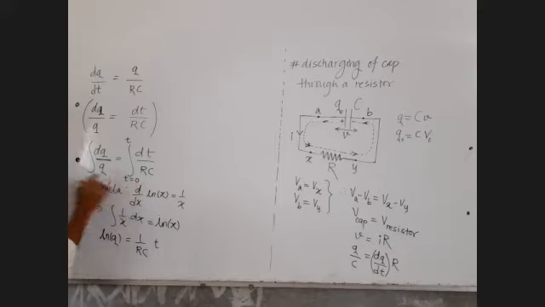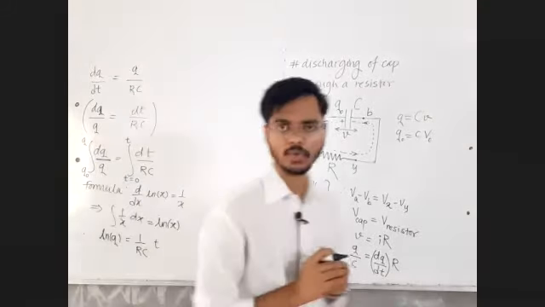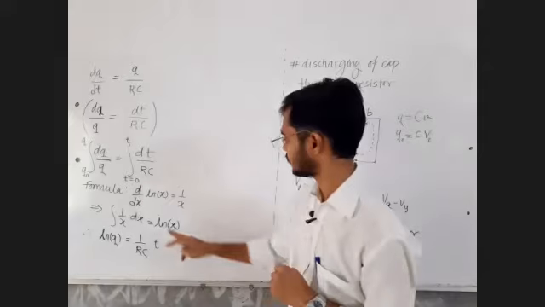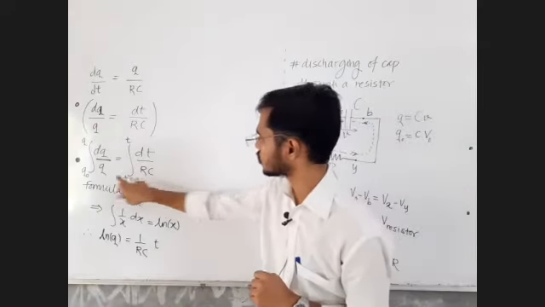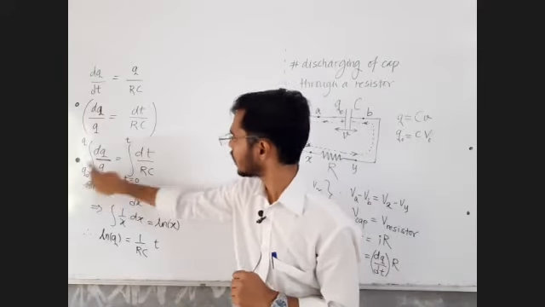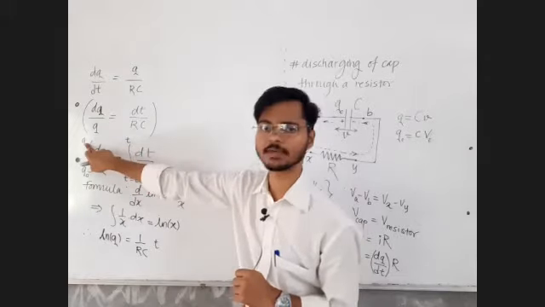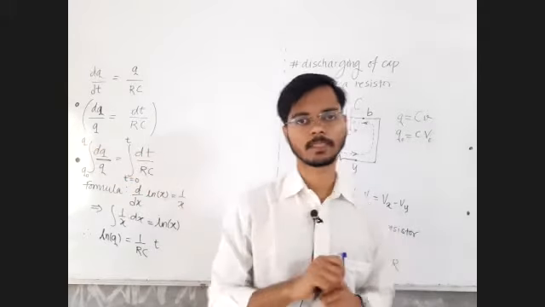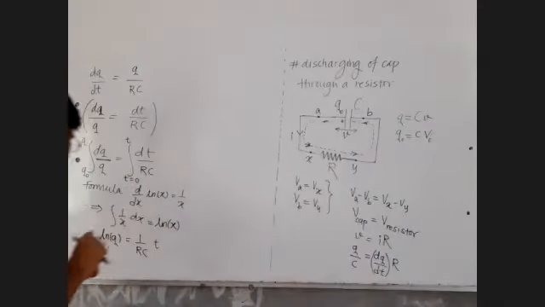At time t equal to 0, at time t equal to t. When the time was 0, the charge was maximum on the capacitor, and at any general time there will be some value remaining on the capacitor. Capacitor is discharging, so initially the value of charge will be very high. So at t equal to 0, maximum possible charge was present, q0, and at time t the value of the charge present is equal to q.